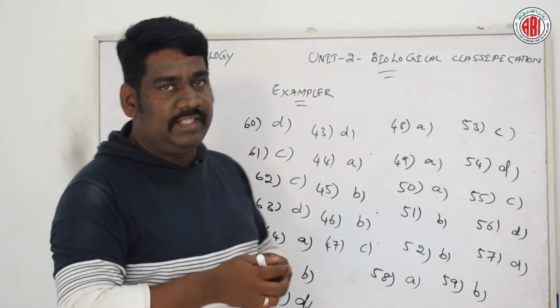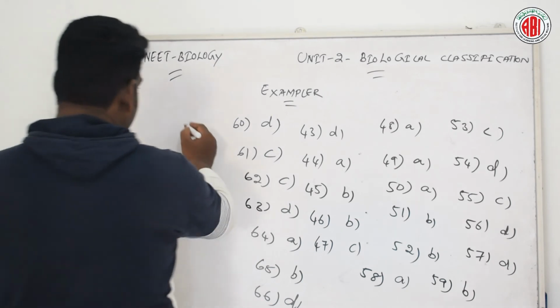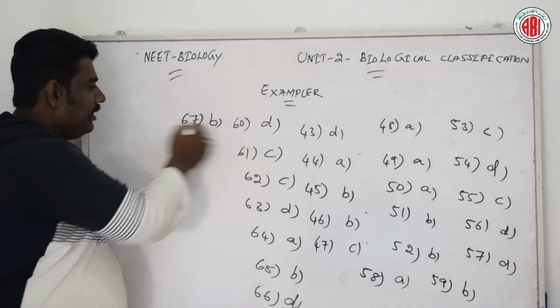Now let us go for the next question. Question number 67. Curing of tea leaves is brought about by the activity of fungi, bacteria, mycorrhizae and virus. Let us see the right answer for this question. According to question number 67, option B is the right answer. Let us see.